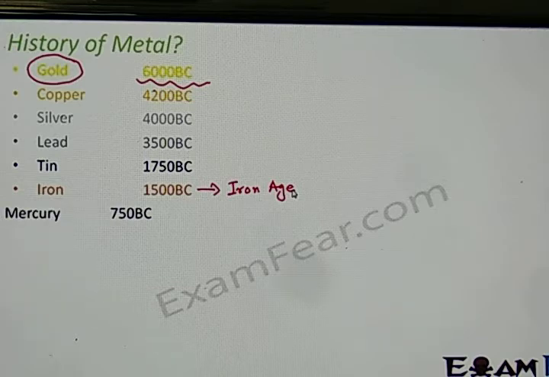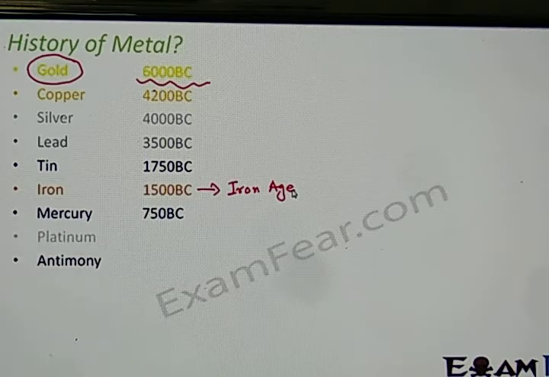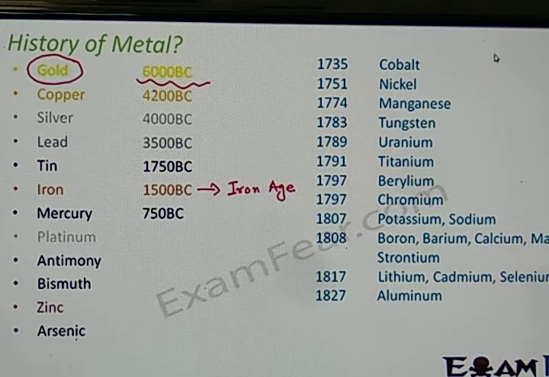Okay. Now gradually this process of discovering metals continued, and we came to mercury, then platinum, antimony, bismuth, zinc, arsenic, and it went on. So we actually have a huge number of metals. Once the trend started, until gold was discovered, nobody even knew that something like metal existed. But once gold was discovered, those with an instinct to discover something knew that a new metal would always be out there. So that's how more and more metals were discovered.